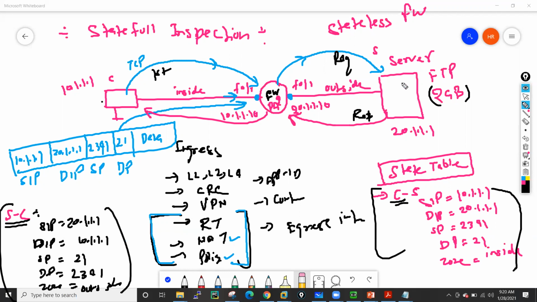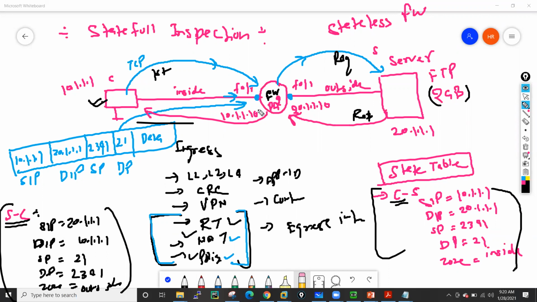So when this server gives the reply, Palo Alto will not send that packet for routing check, for NAT check, for policy check. It will bypass these three checks for the reply packet and just forward the reply directly to this server.